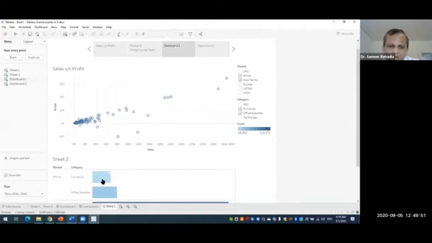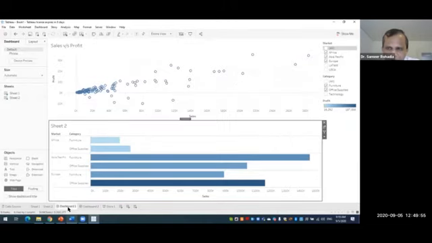Now if I go to the individual dashboard 1, it is still showing me Europe. It is showing me Africa, Asia Pacific, and Europe, and furniture and office supplies. So what it means is that whenever you do any changes in the dashboard, that effect will be highlighted in the story.